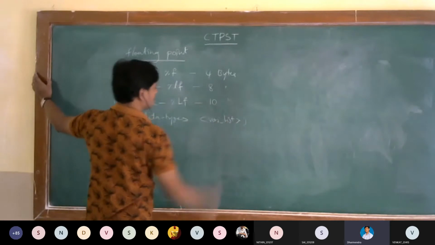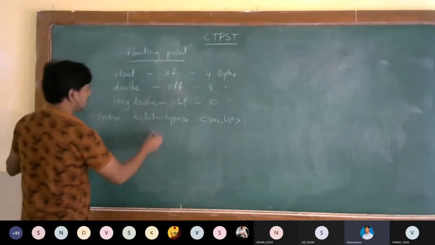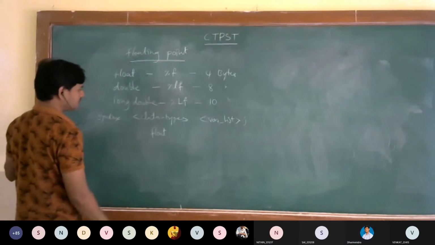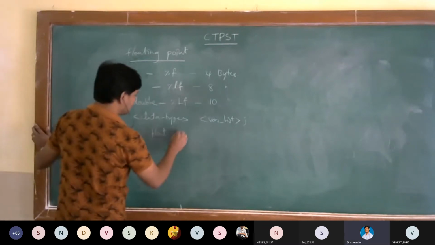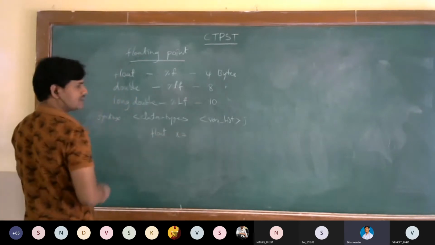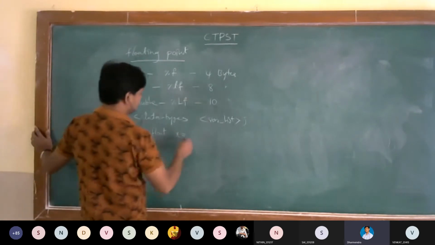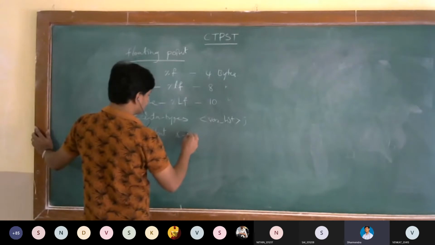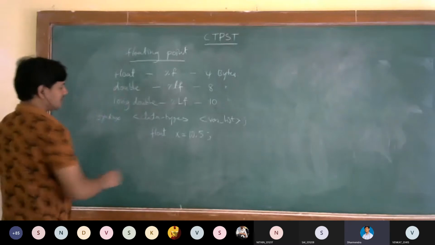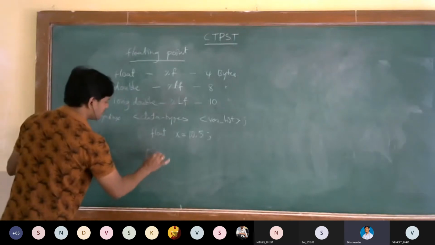Multiple variables we can have, no problem. I am declaring float x. We can assign the value initially like this, or read it from scanf. Here I am taking x equal to 10.5.